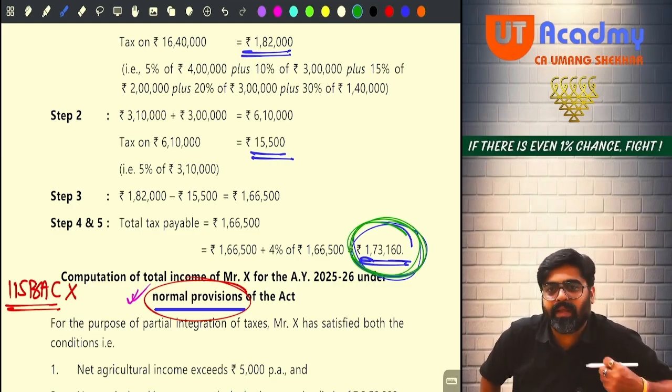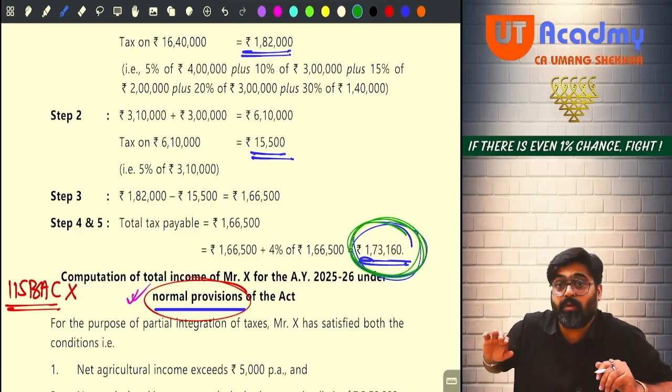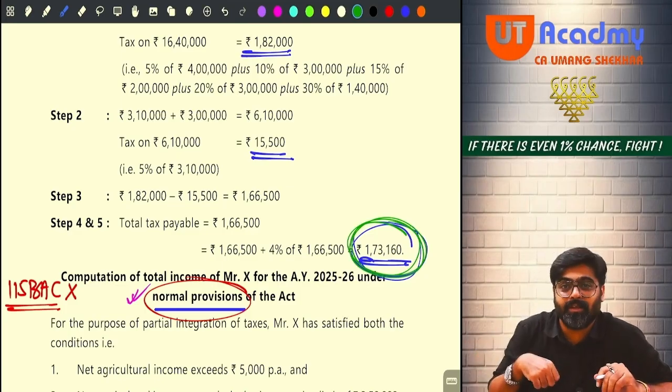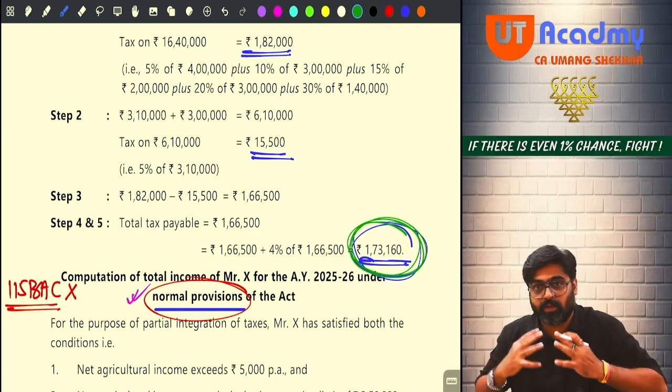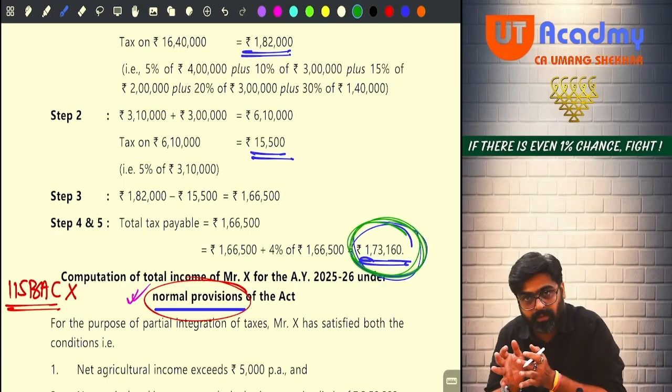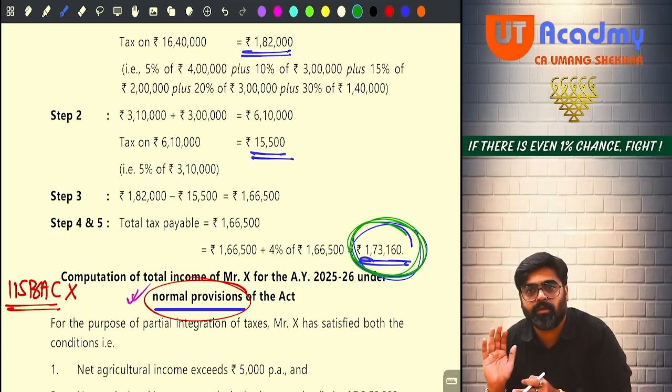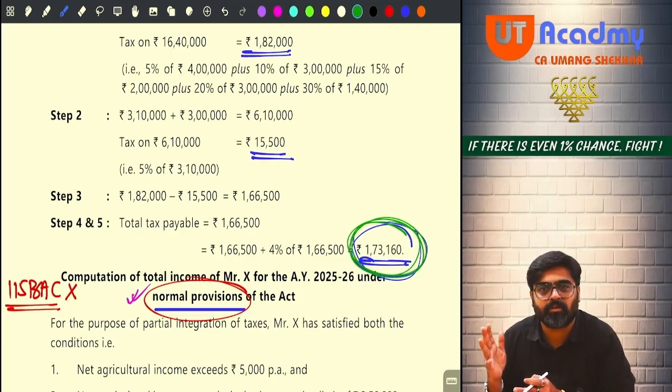Okay, so you have to be a little bit careful while doing the calculation, because somewhere the basic exemption limit is increasing, somewhere the basic exemption limit is different, somewhere the tax rates are different. So you have to be very focused that you are making the calculation for 115 BSE, you have to apply the tax rates of 115 BSE only. And here there is no separate basic exemption limit for senior citizen, super senior citizen, everyone 3 lakhs.